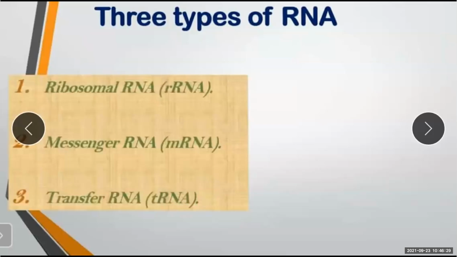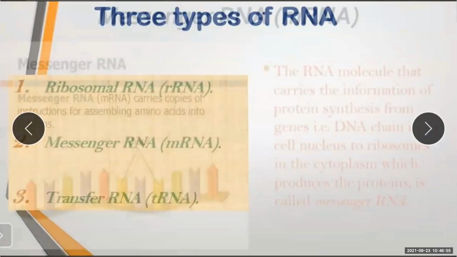Up till here, you understood how many types of RNA? Three types of RNA: ribosomal, messenger, transfer. As the first letter of these terms indicates the short form: ribosomal means rRNA, messenger RNA means mRNA, transfer RNA means tRNA. Now, up till here, you get the three types of RNA. Now, we will see more details about it.